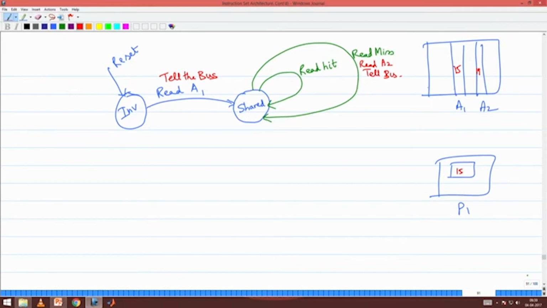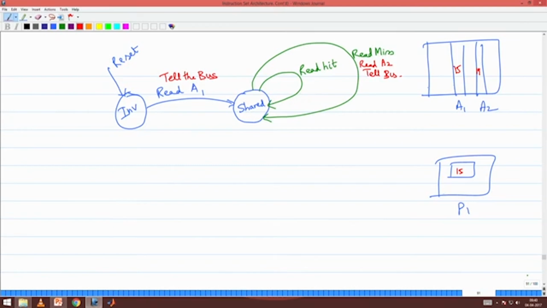Able to follow? When I read A2, since this is shared, I will just go and overwrite it, because whatever is there in the memory, I have 15 here, I also have 15 here. When I read A2, I need not write this 15 back because it is only in a shared state. But when I get a read miss, I have to tell the bus that I am reading A2.